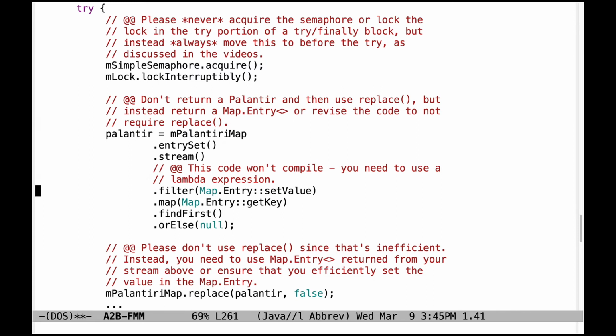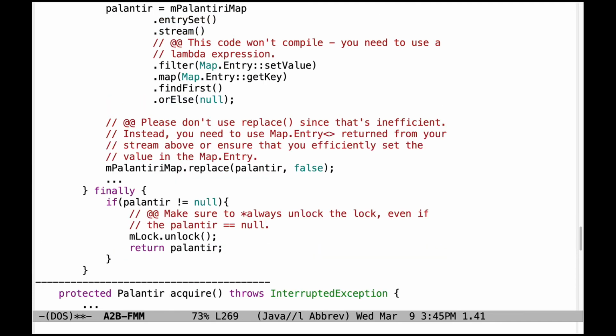This code also won't compile since there's the use of a method reference that's improper. Instead, use a lambda expression. That's going to be the right thing to do. And again, down here, don't be calling replace. That's unnecessary. We don't have to do a hash lookup again, since we've already found the entry that we know we want to return. Down here, please make sure that you always unlock the lock, even if the Palantir is null. This code is overly cautious and incorrectly overly cautious, so you always want to unlock the lock no matter what.